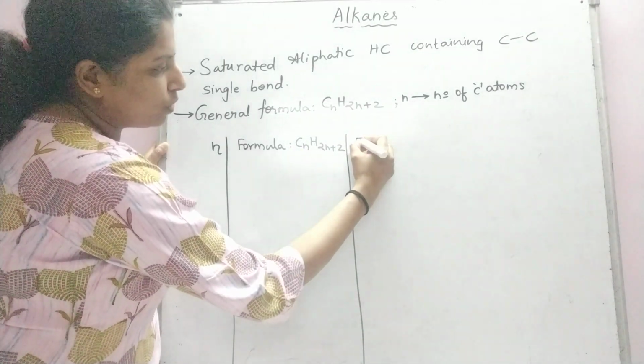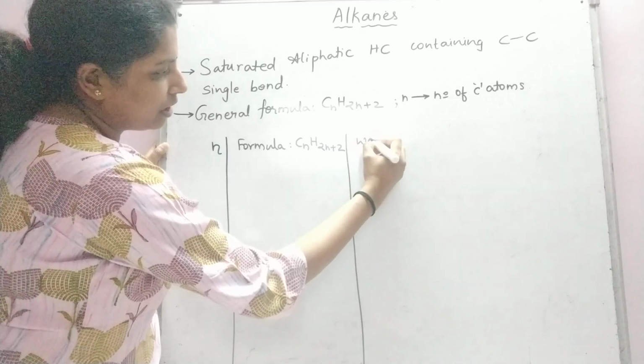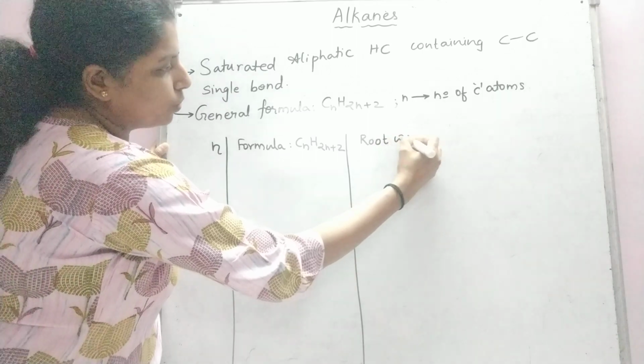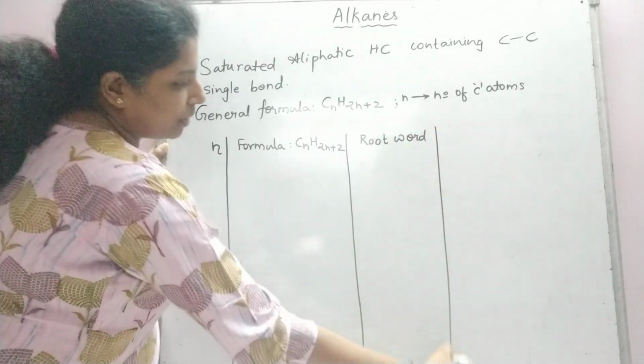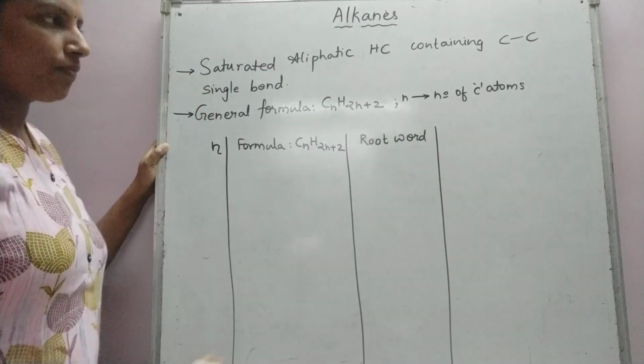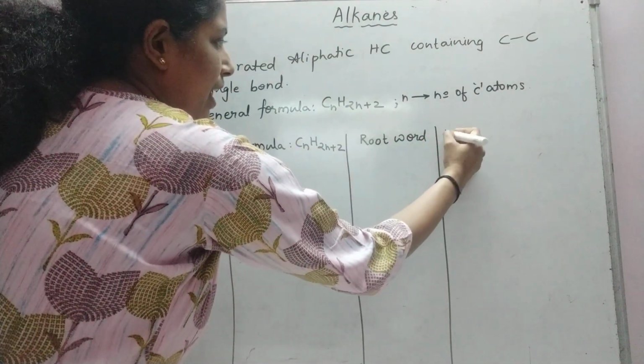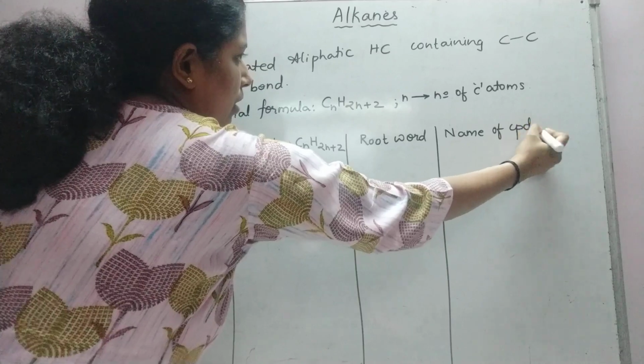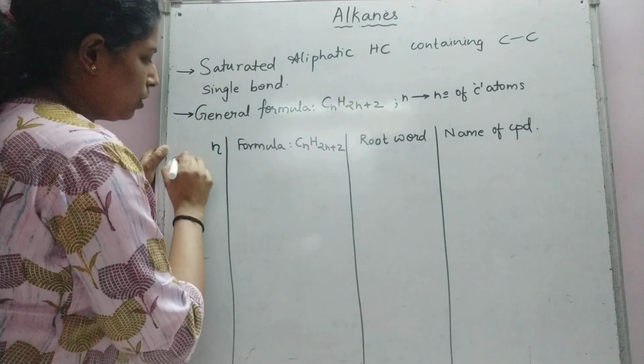Next, we are going to study the root word which is used to name that particular alkane, and last I will be writing the name of the compound.